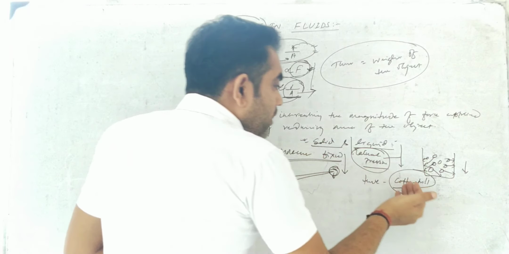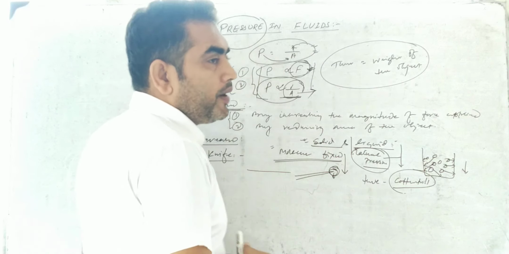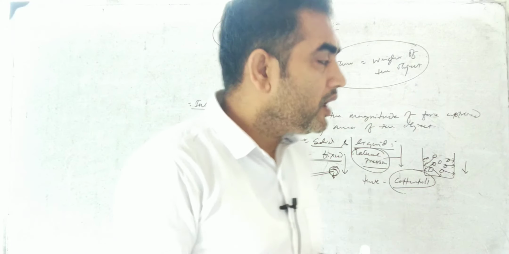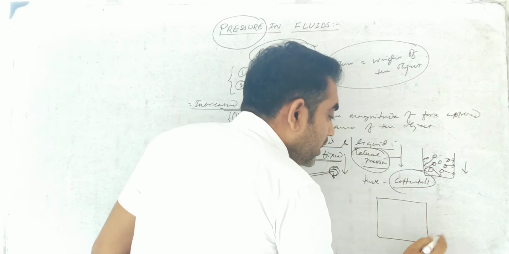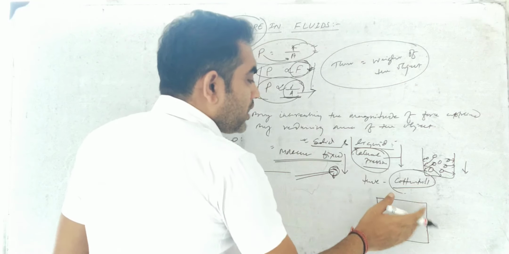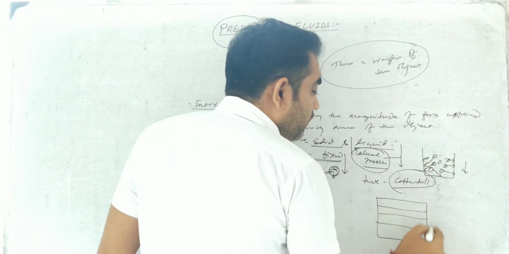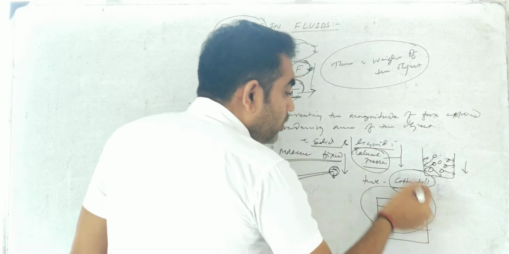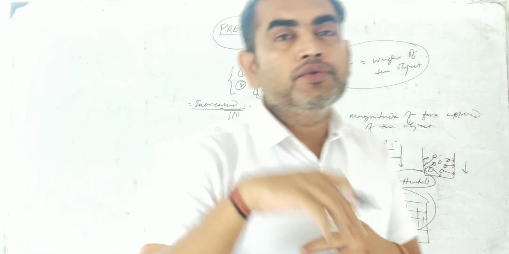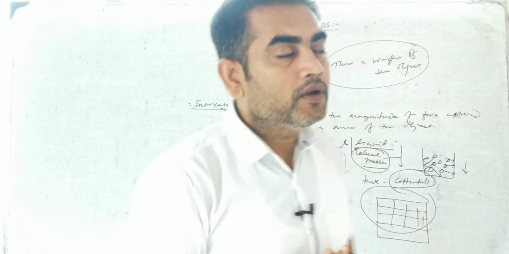But whenever the caterpillar chains are provided, under that situation the area of contact gets expanded, the area of contact increases. Suppose this is the chain, due to the increased area of contact, the pressure gets reduced, and that's why it can easily move on the ground.